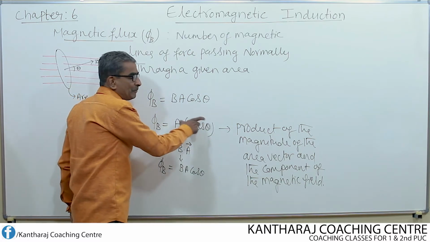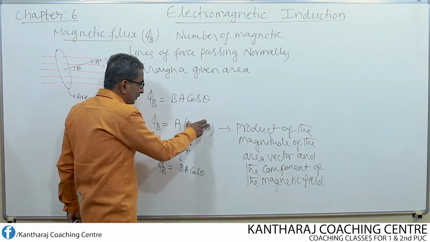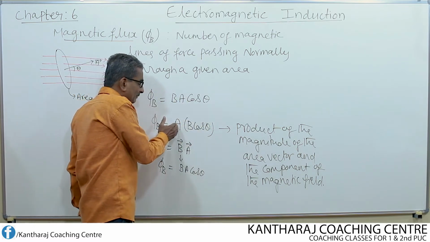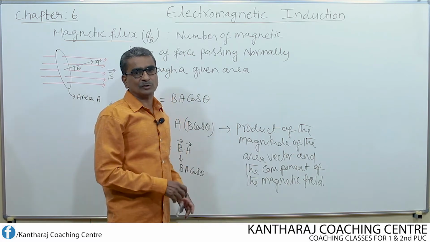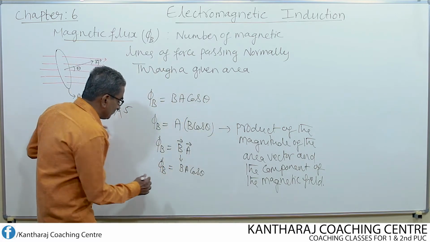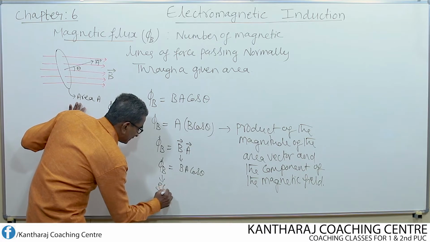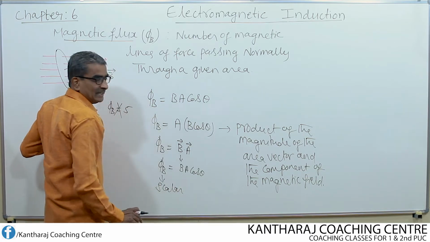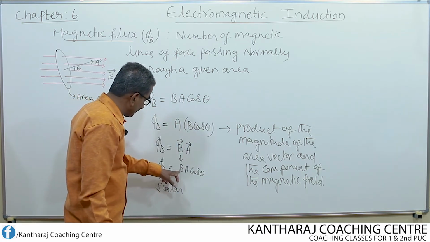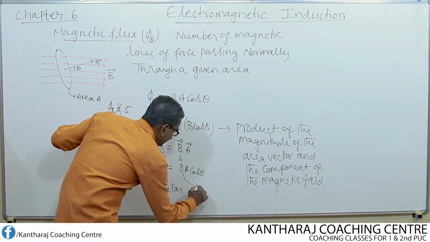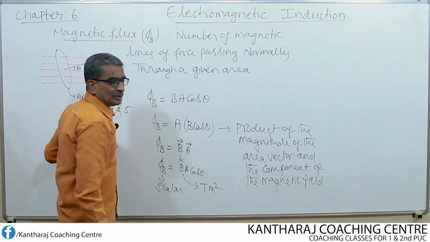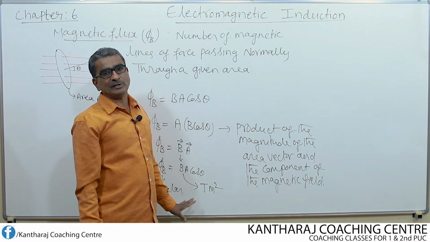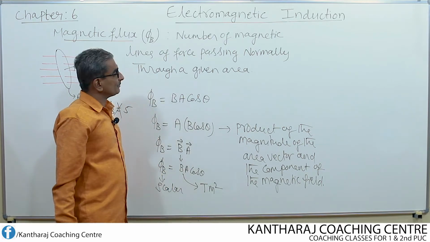One of them is B cos theta. If I multiply that by the magnitude of the area vector, it also gives the magnetic flux through the given area. Magnetic flux is a scalar quantity. Magnetic field unit is Tesla and area unit is meter squared, so Tesla meter squared is the SI unit of magnetic flux.